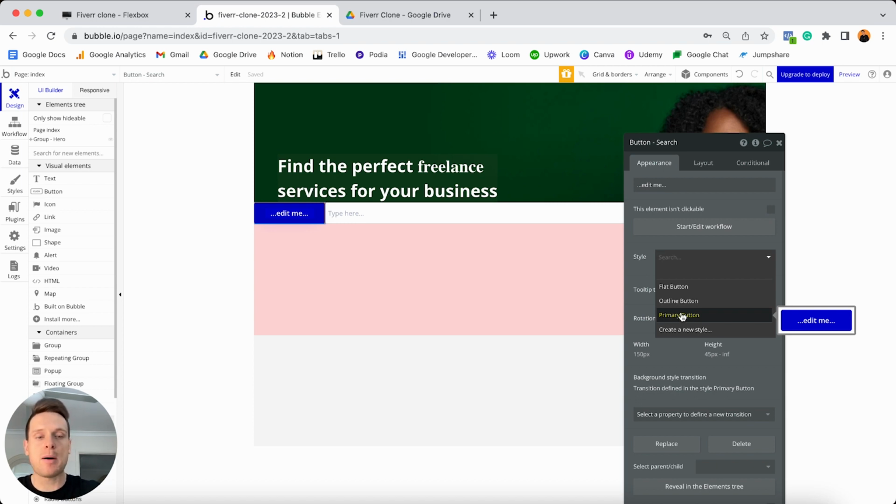And by default, Bubble's created 3 different styles for us here. And what we can actually do is choose to edit these styles. So if I select this option to edit the style of our primary button, whatever design settings we add here, that's going to be the default design settings for any other button used within our application. So I'm going to click this option to edit the style.